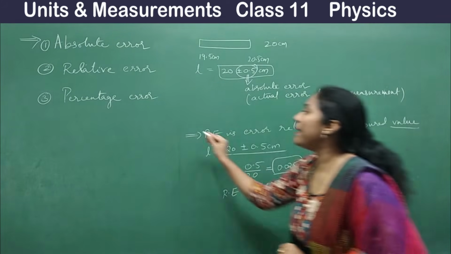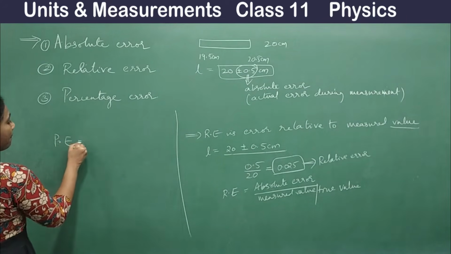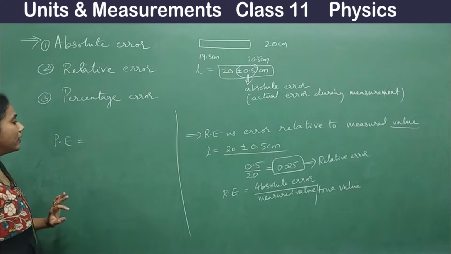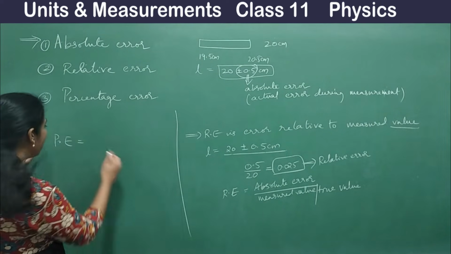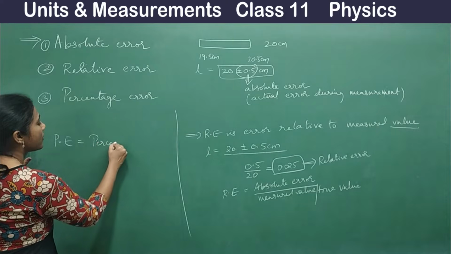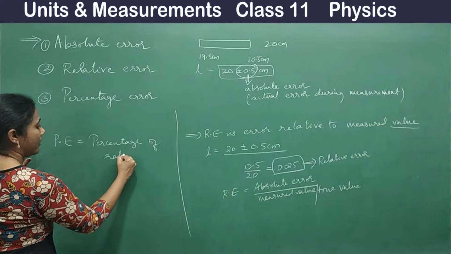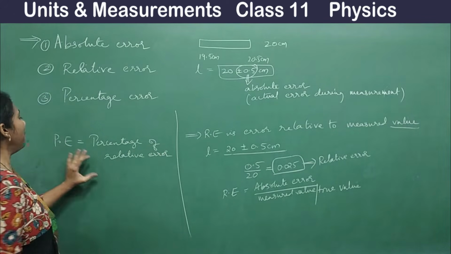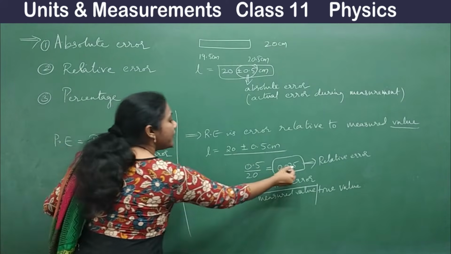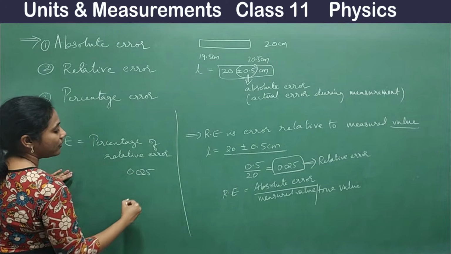Now coming to percentage error, PE. Percentage of relative error is called percentage error. It's very simple. What is relative error here? 0.025, right?